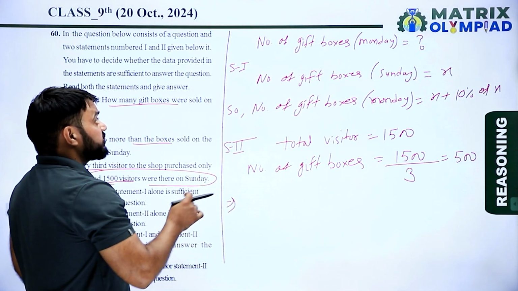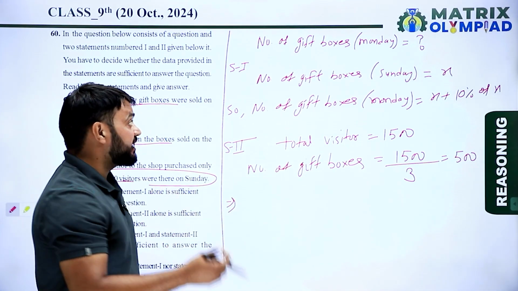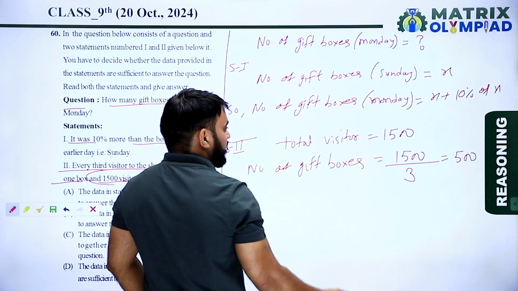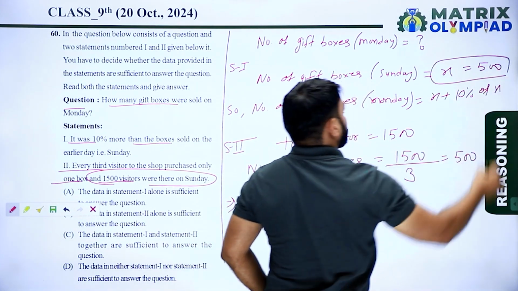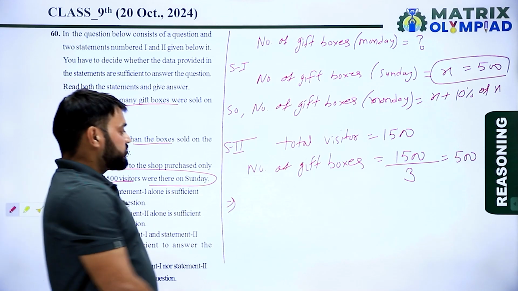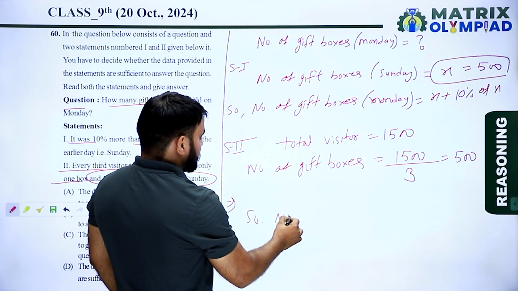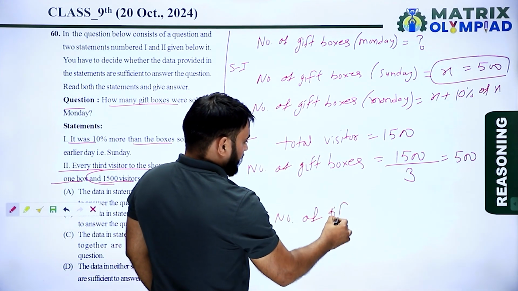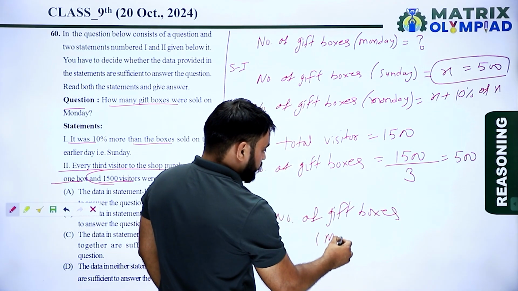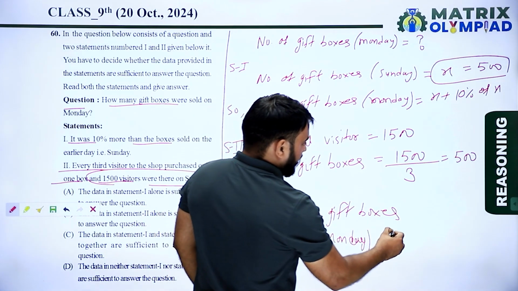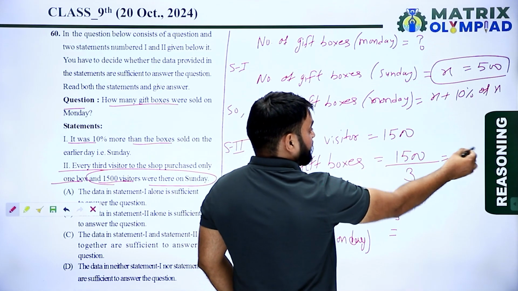According to statement first and statement second, the number of gift boxes sold on Sunday is equal to 500, so the value of X is 500.